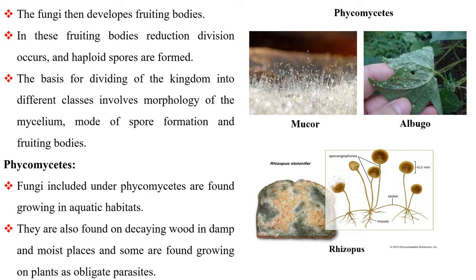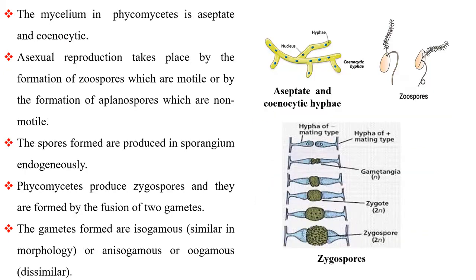The basis for dividing the kingdom into different classes involves morphology of the mycelium, mode of spore formation, and fruiting bodies. Phycomycetes. Fungi included under Phycomycetes are found growing in aquatic habitats. They are also found on decaying wood in damp and moist places, and some are found growing on plants as obligate parasites.